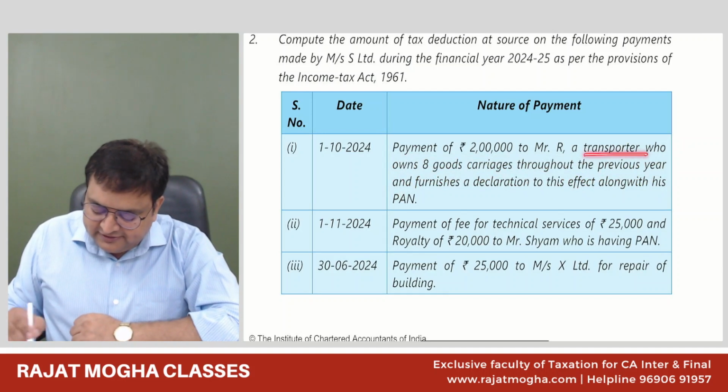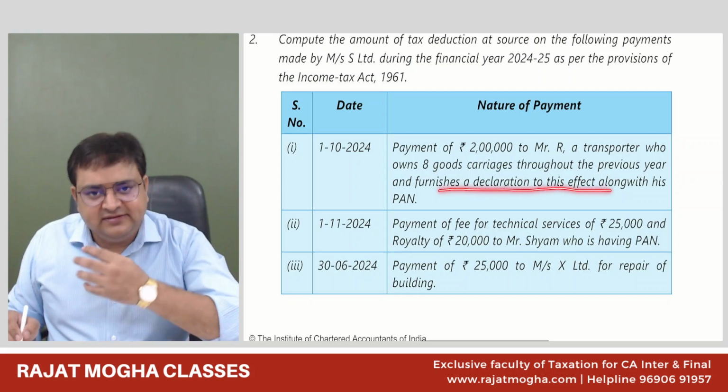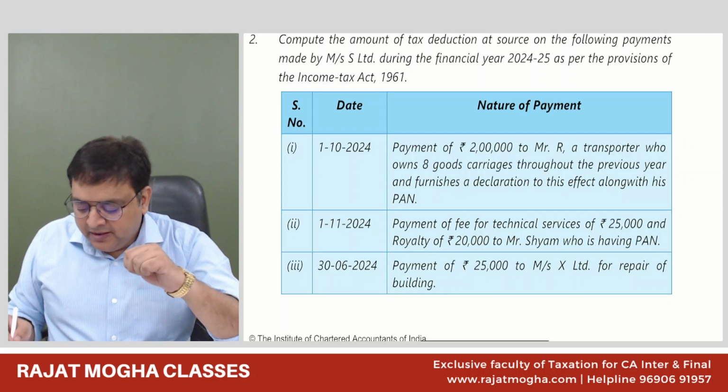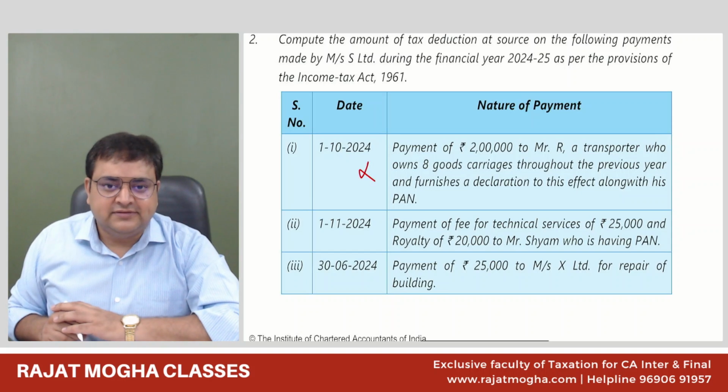So a transporter who owns 8 goods carriages throughout the previous year and furnishes a declaration to this effect, saying that yes, I own less than 10 vehicles, not more than 10, along with the PAN number, in this case also there would be no TDS.